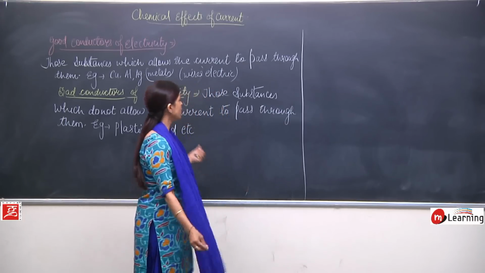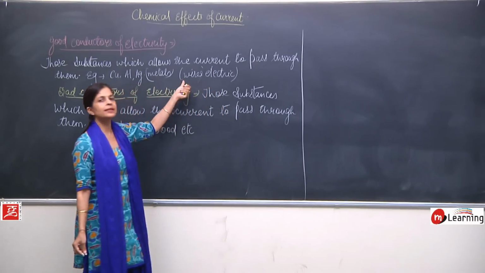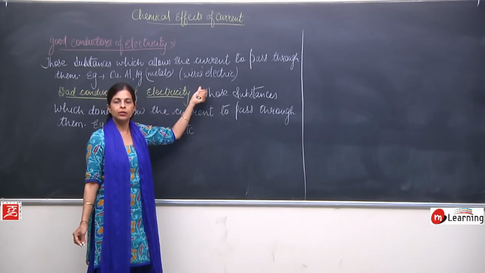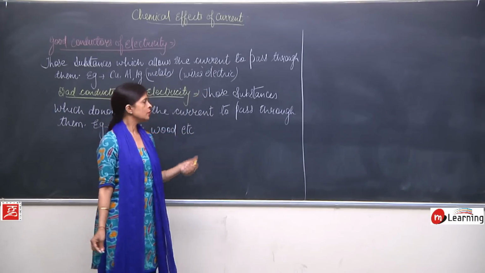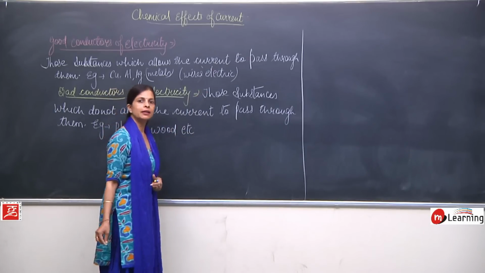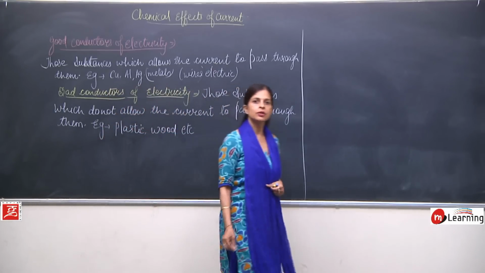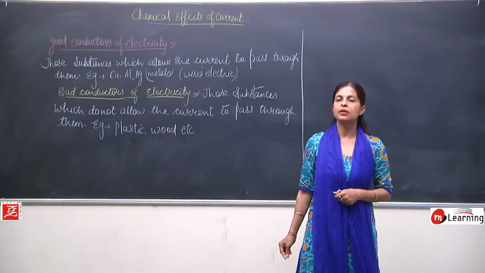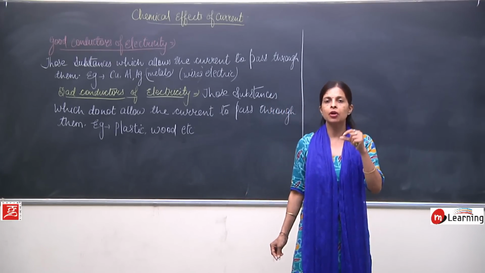Now, in the same way, the properties decide the uses. So when we say that these are bad conductors of electricity, definitely they will be used where electricity should not be conducted.